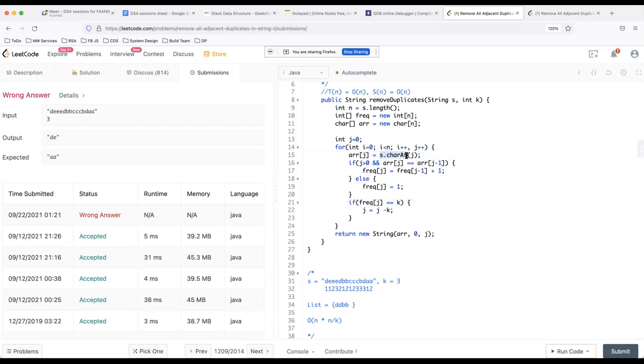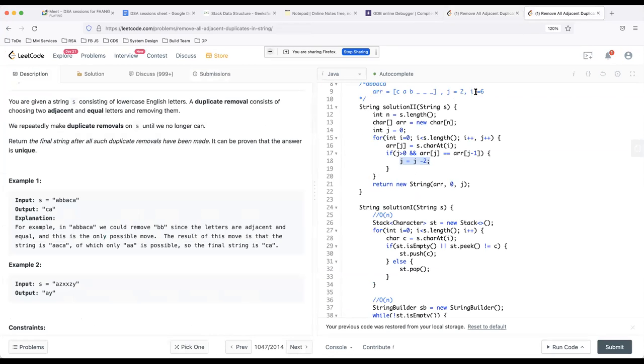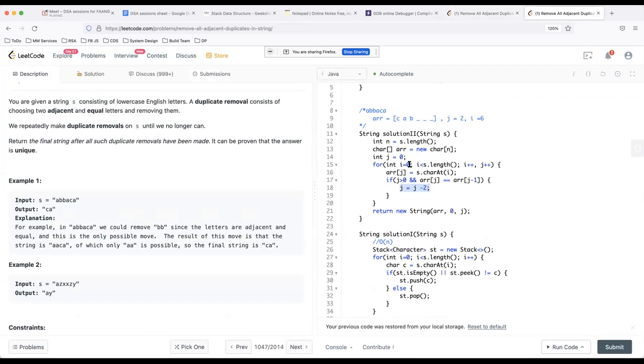So whenever I'm indexing into the string, the main string, I'll be using I. And when I'm indexing into the array, I have to use j. So that was a wrong thing. That's why I created two indexes. It's the same concept as here. I is used to index into the string and j is used to index into the character array that I have created.